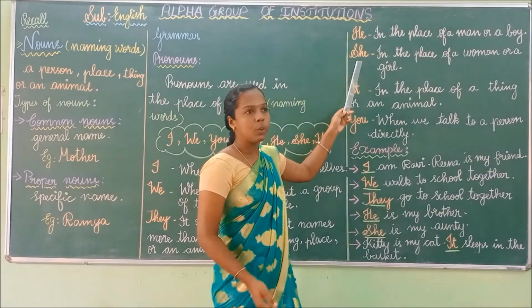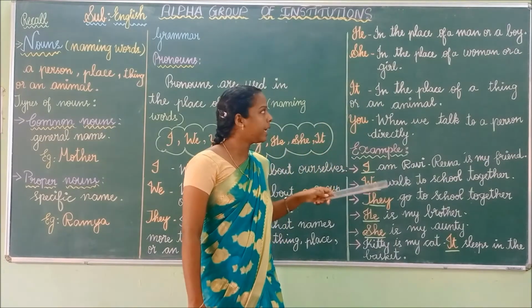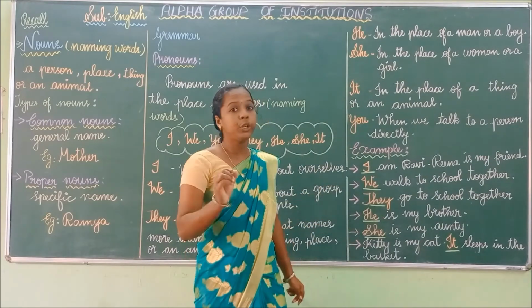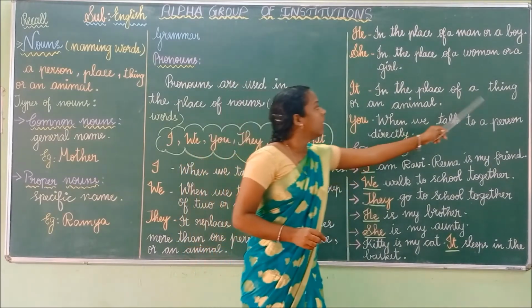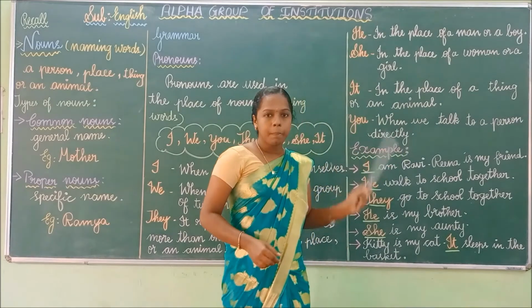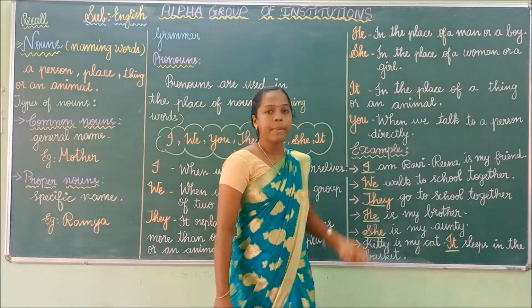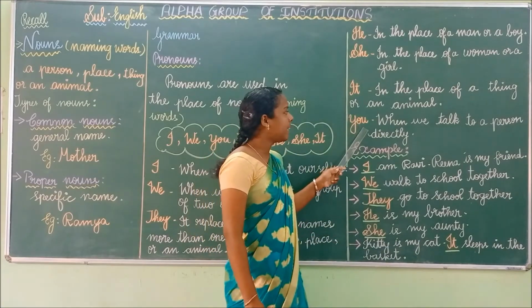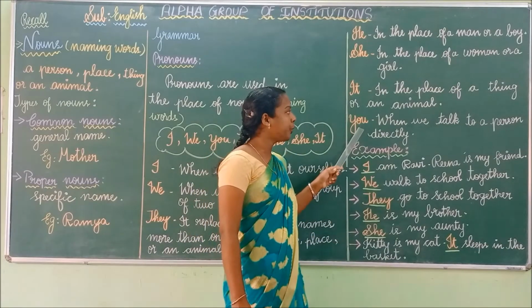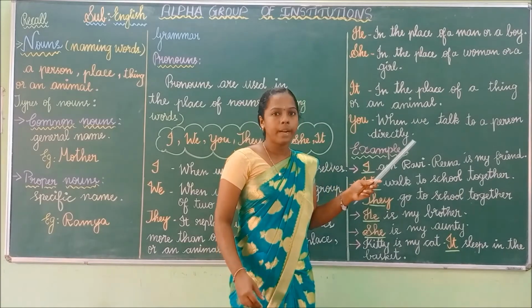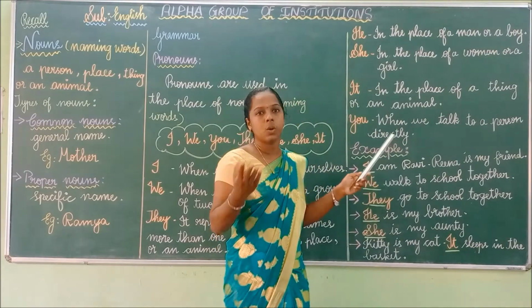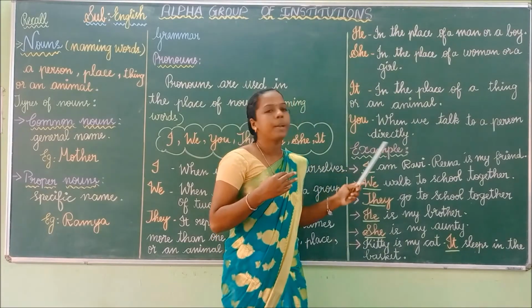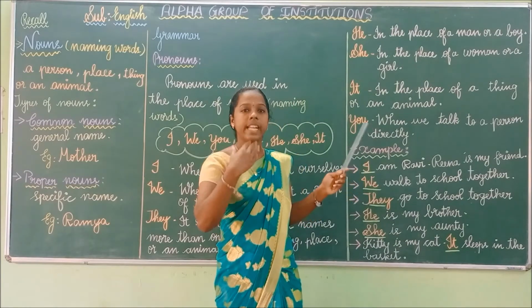You have to use she in the place of a woman or a girl. You have to use it only with a thing or an animal. Finally, you have to use you when we talk to a person directly.